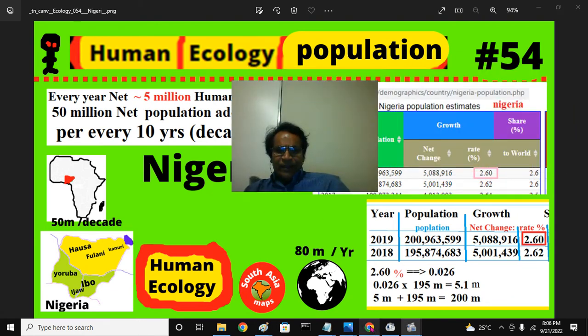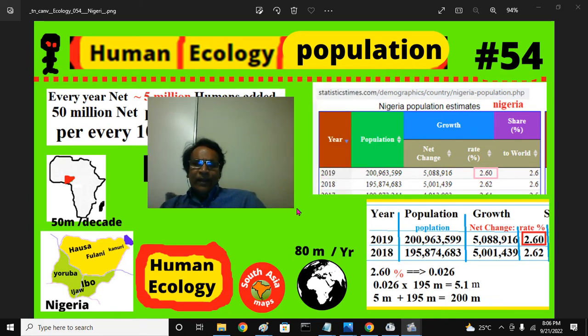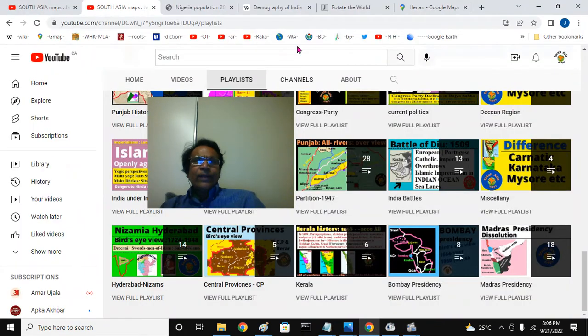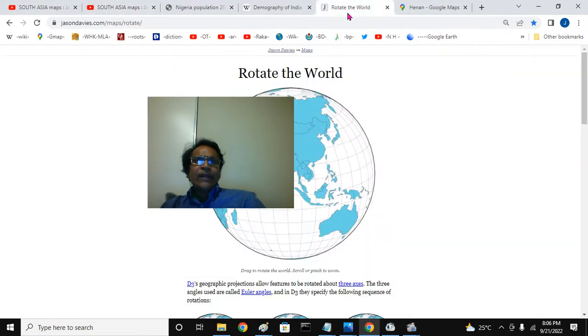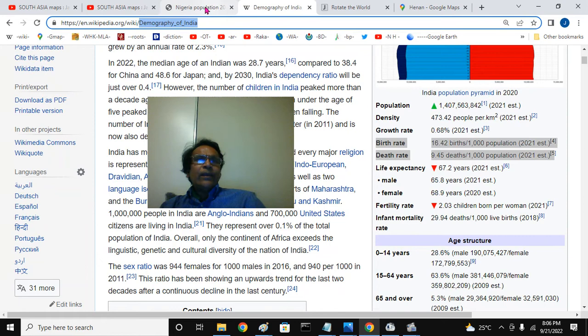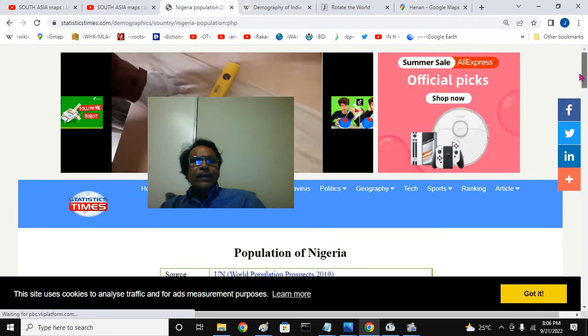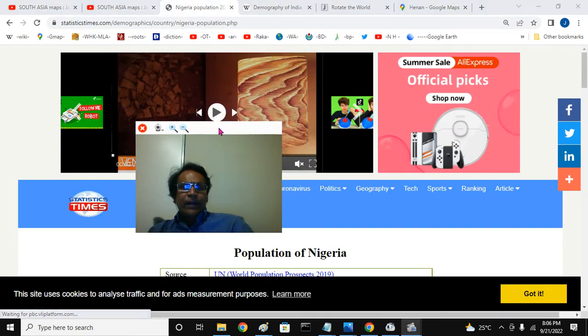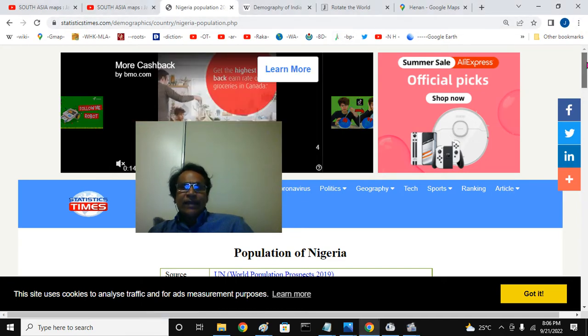Where did I get this information? Here, the net growth of population in that particular year, 2019. I have given here the generic site, the population of Nigeria, from Statistics Times.